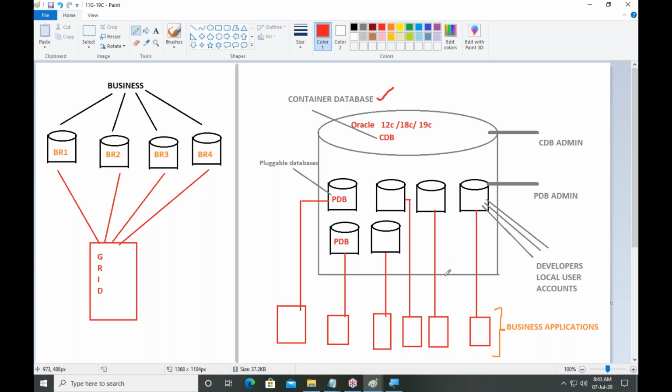I will take one building. In that building, I will maintain groceries under one floor, apparels under one floor, footwear under one floor, electronics under one floor. Why should I place my business in different locations? All items I will maintain under one building. Similarly, all my branch level,